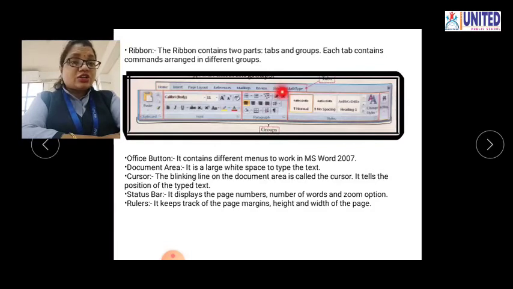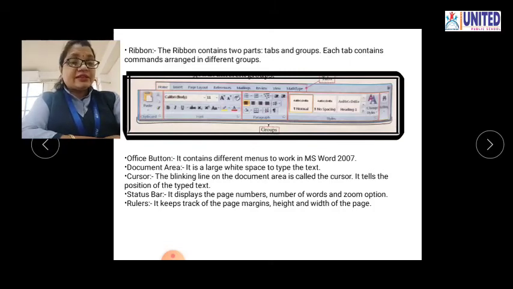Okay, so these are all the tabs: home tab, insert tab, page layout tab, reference tab, mailing tab, review tab, view tab and add-ins tab. So these are the tabs and these are the groups. In that so many options are grouped. Okay, so we call it a group. So each tab's commands are arranged in different groups. Okay, so this is the ribbon also available in this MS Word 2007 window.